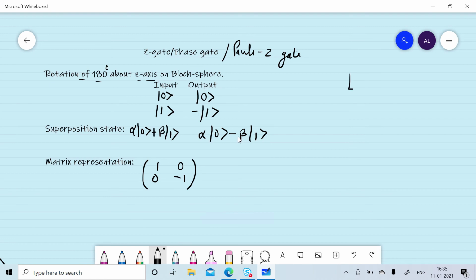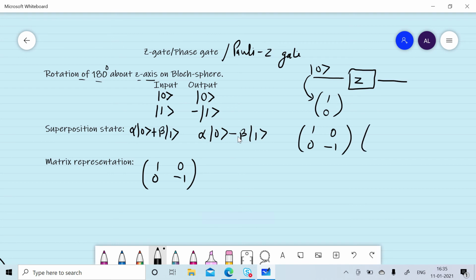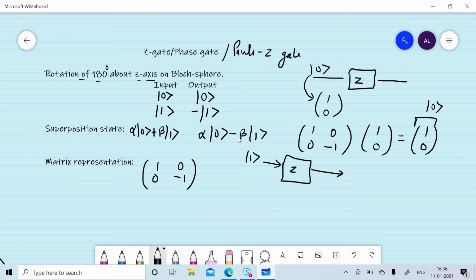Now if we give a qubit in 0 state, 0 state can be represented by 1 0. So if we apply 1 0 0 minus 1 and the input is a qubit in 0 state, that is 1 0, what we will get as output is 1 0, that is qubit in 0 state. If we give a qubit in 1 state to Z gate, we will get output as minus qubit in 1 state.